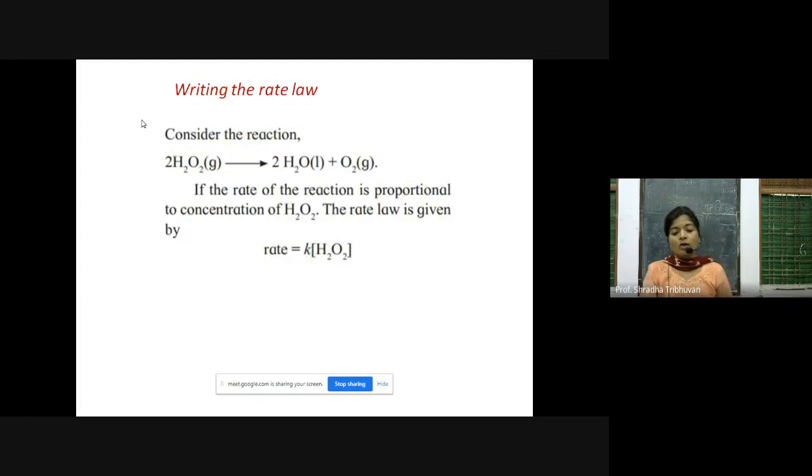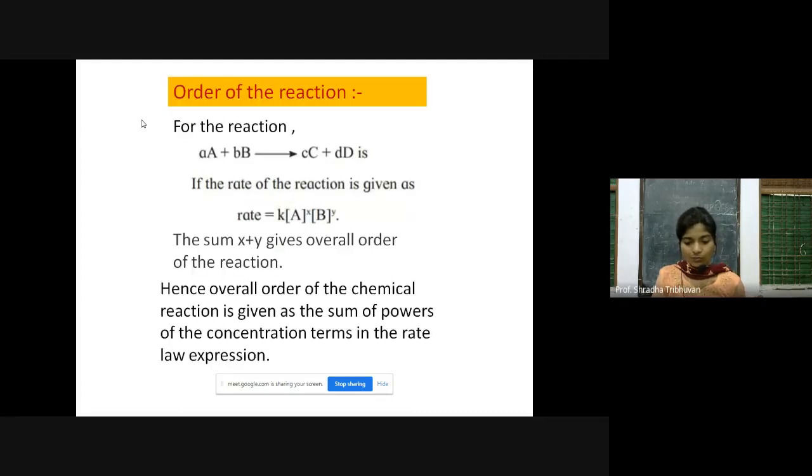Writing the rate law: how to write a rate law? Consider a reaction where 2 molecules of hydrogen peroxide, H2O2 in gaseous state, give 2 molecules of water, H2O in liquid state, plus oxygen, O2, again in gaseous state. If the rate of reaction is proportional to the concentration of H2O2, the rate law is given by rate is equal to K into active mass of H2O2.